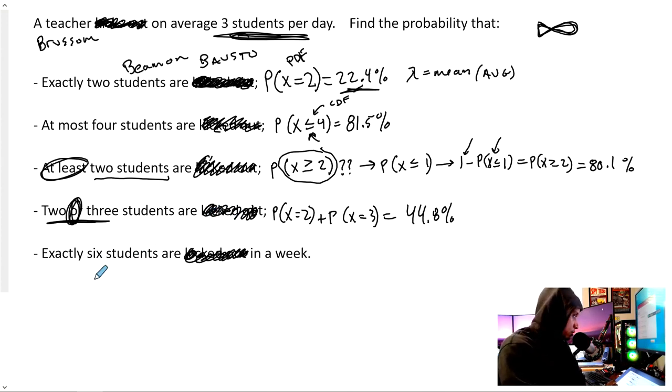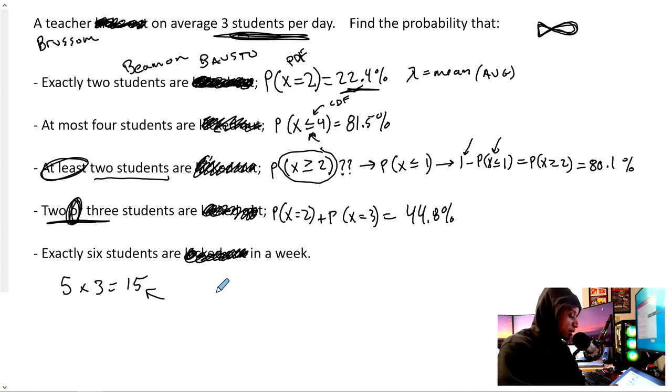Well, school only happens 5 days a week. So 5 school days times the average number per day, and a week on average is 15 students being asked to take a breather. So this is our new average per week because it was 3 per day.